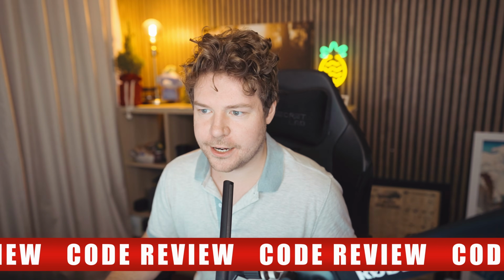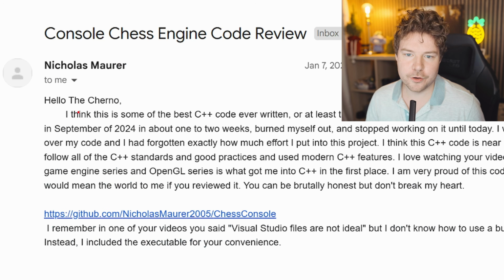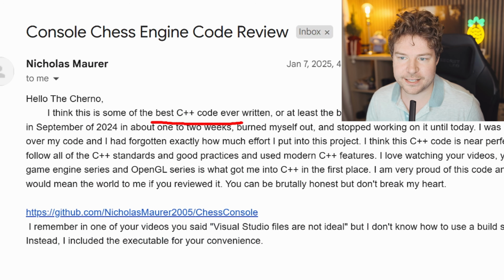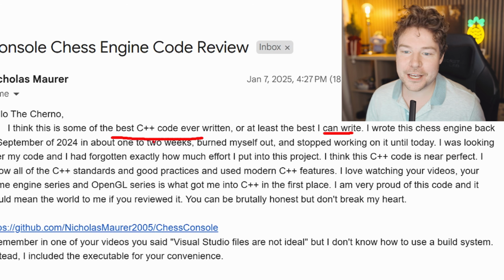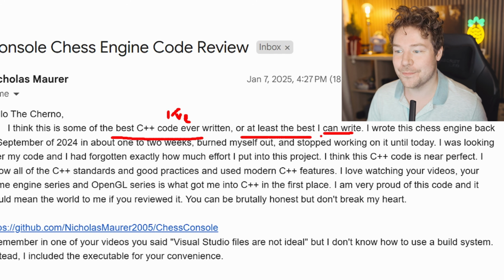Coming in hot 18 hours ago, we have this email. "Hello, the Cherno. I think this is some of the best C++ code ever written, or at least the best I can write." I thought they forgot to say "I've," like "some of the best code I've ever written," but no, they actually meant that because they wrote "or at least the best I can write."